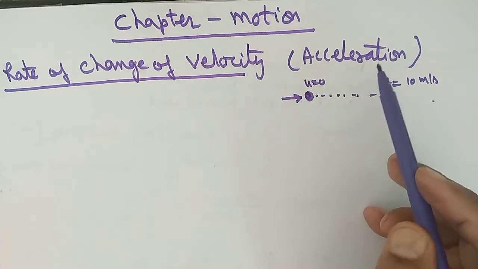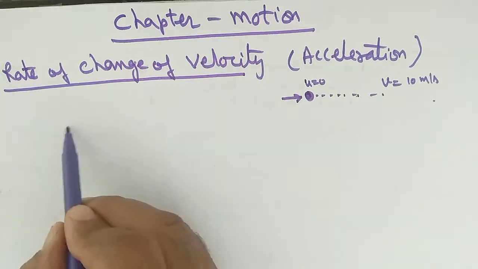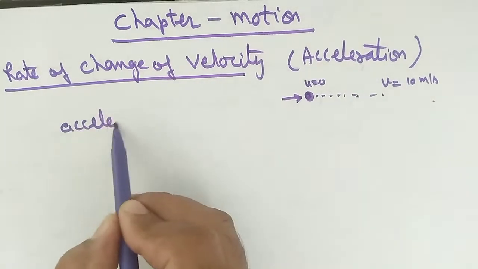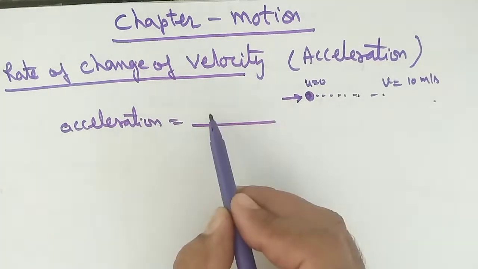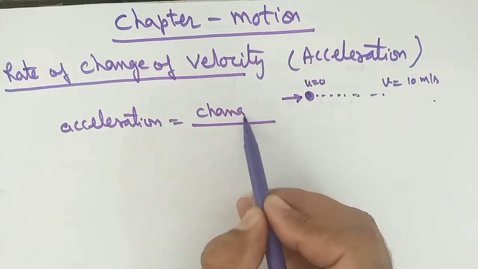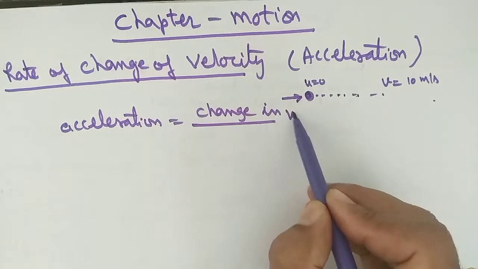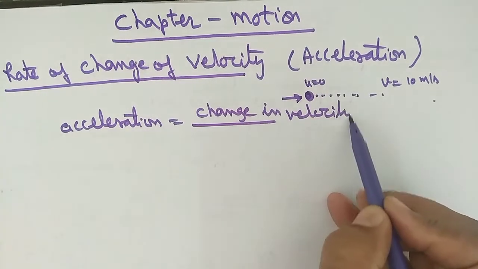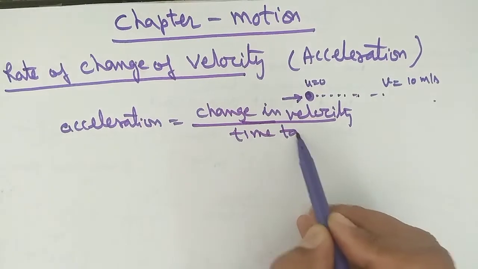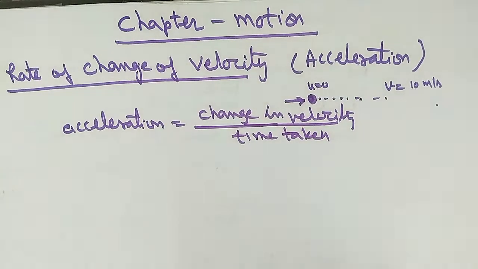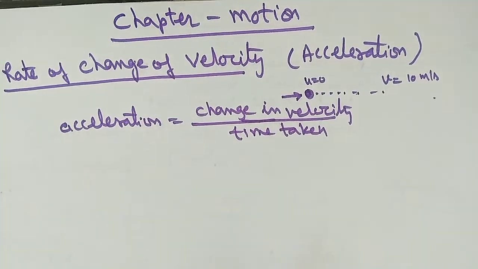Is it clear? That is, acceleration is equal to change in velocity upon time taken. How much time to change the velocity?